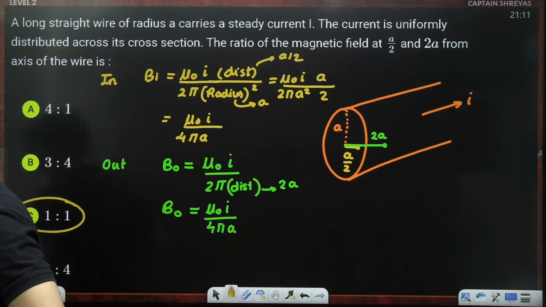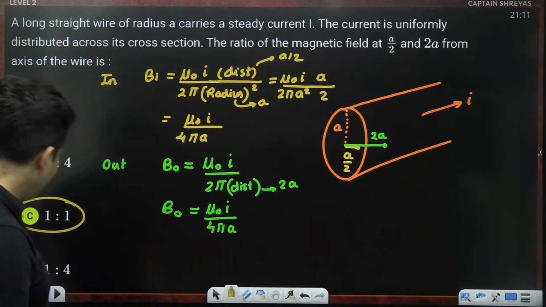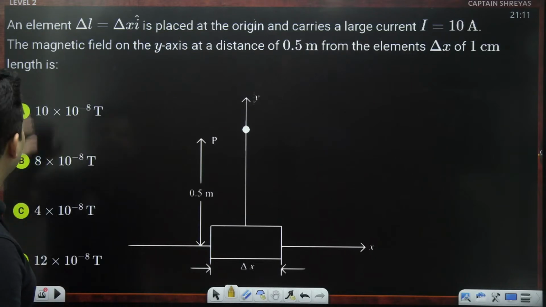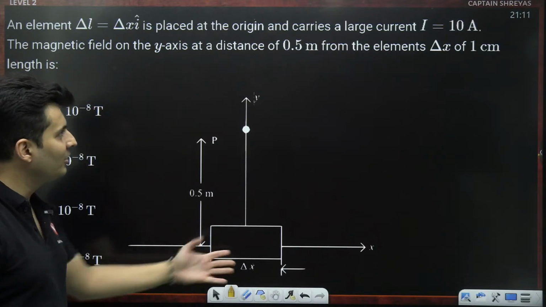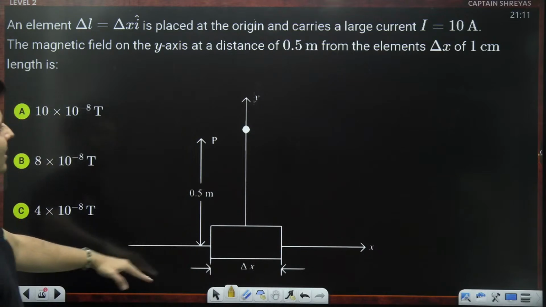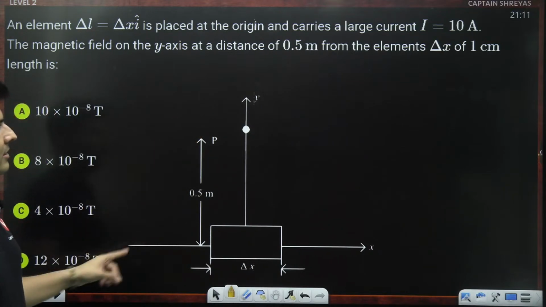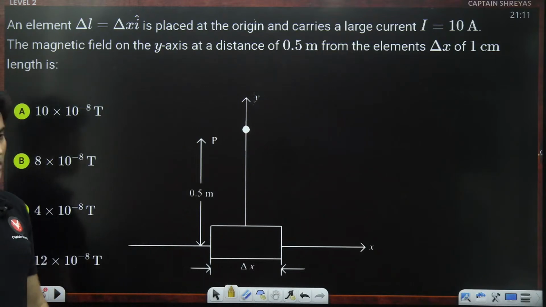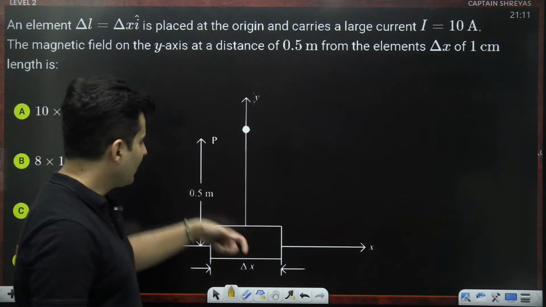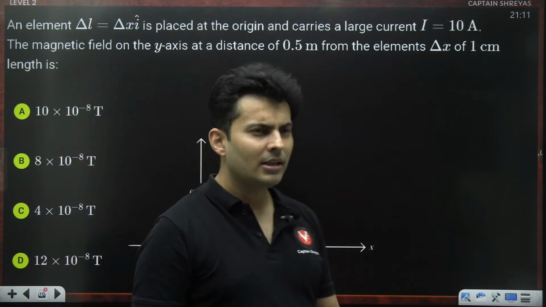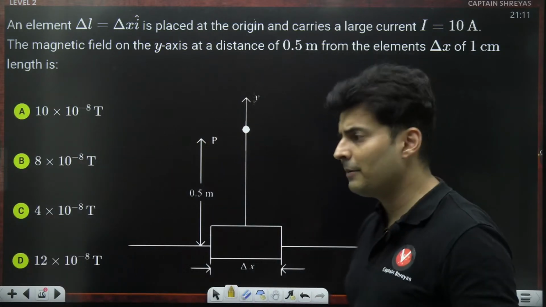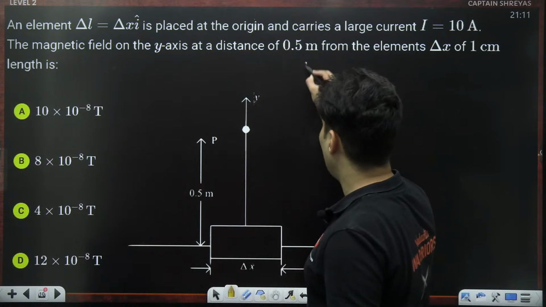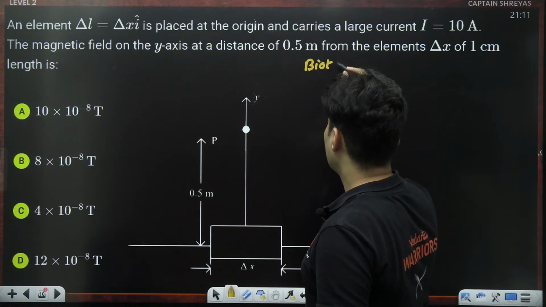All right. So let's get ready for the next question coming up on your screen. Here it is. There is some element which is placed at the origin carrying some current. Find the field at y-axis at this distance if the element's length is already given. Now, when you look at this question, this element carrying current will produce a magnetic field. So, finding the field due to an element, that is the application of nothing but our Biot-Savart's law.